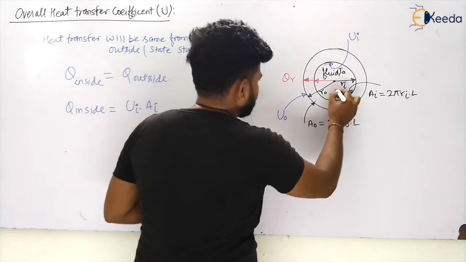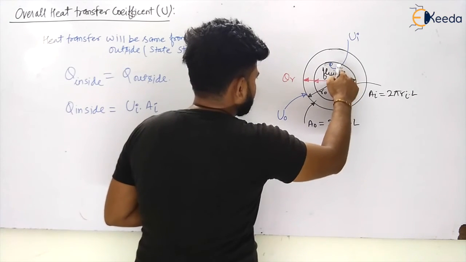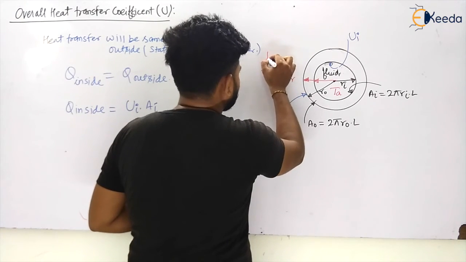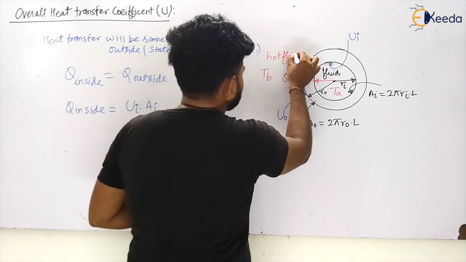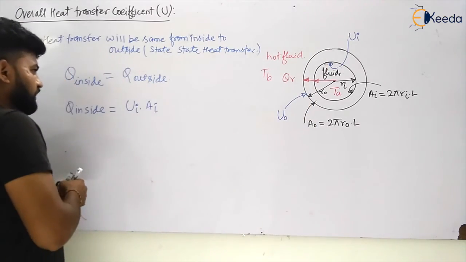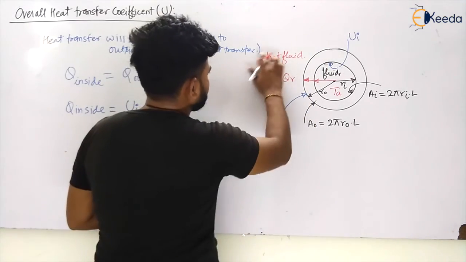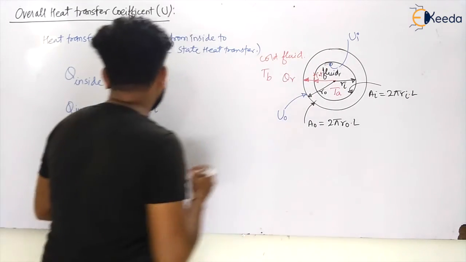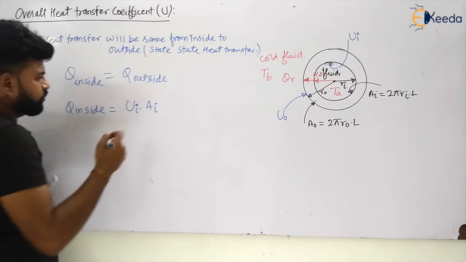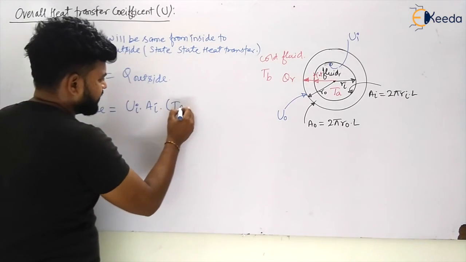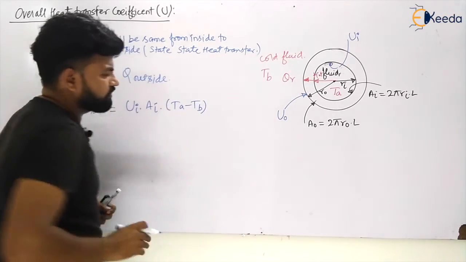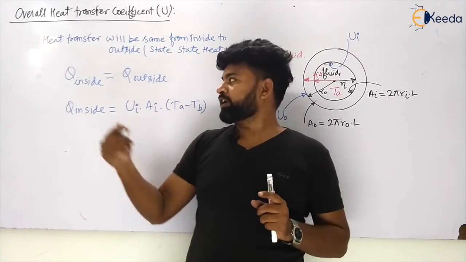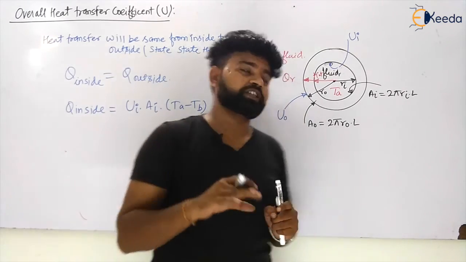Let us take that there is a temperature TA inside, and outside let us say there is a temperature TB, which is the cold fluid, because hot I have taken already inside. So Q inside is equal to UI AI into (TA minus TB). This will be the heat transfer from the inside surface of the cylinder, where UI is the inside overall heat transfer coefficient.